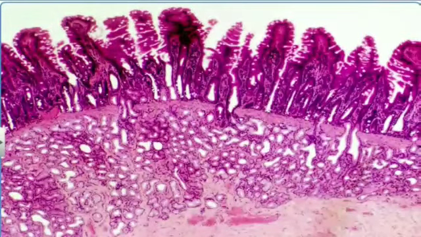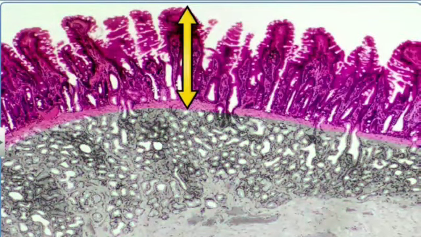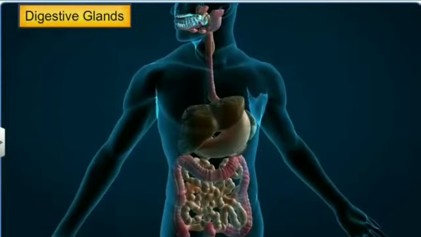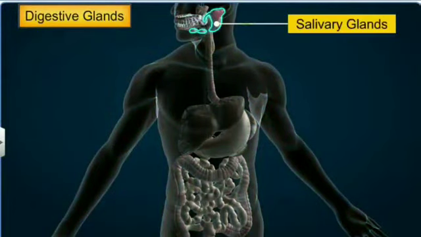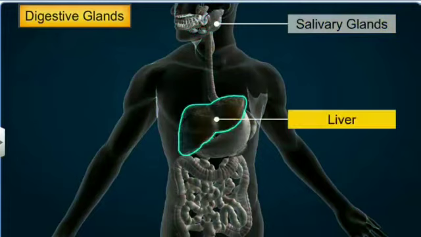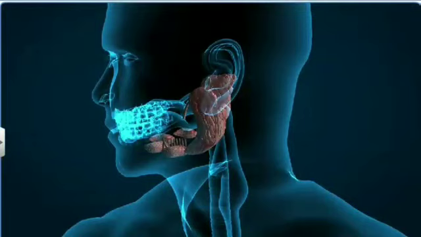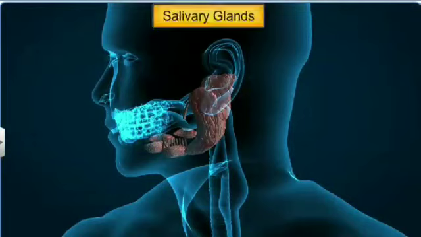The other part of the digestive system has digestive glands, namely the salivary glands, liver, and pancreas, which are collectively known as digestive glands. The salivary glands, located just outside the oral cavity, pour saliva into the mouth.